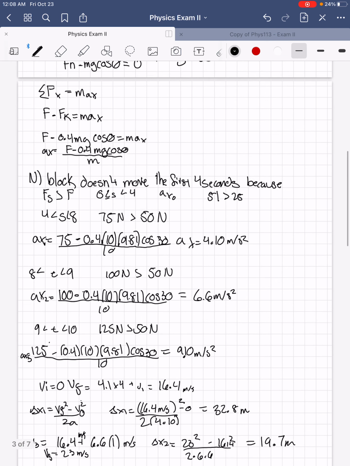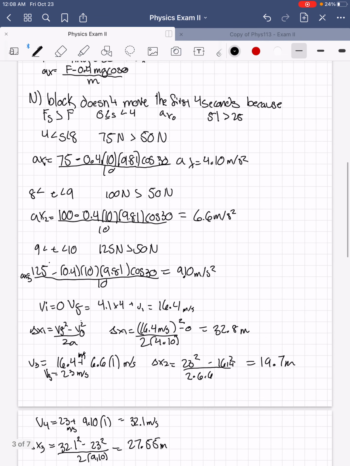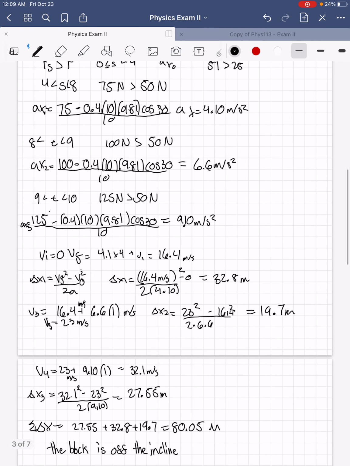And then we found the acceleration when 100 newtons was applied to it at 1 second, which would be 6.6 meters per second squared. And then we did it for the last interval, which was from 9 to 10, and the force applied was 125 newtons, which is way larger than 50 newtons. So we plug that in, and then we get an acceleration of 9.10 meters per second squared.